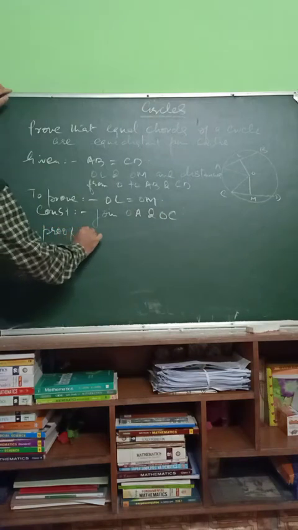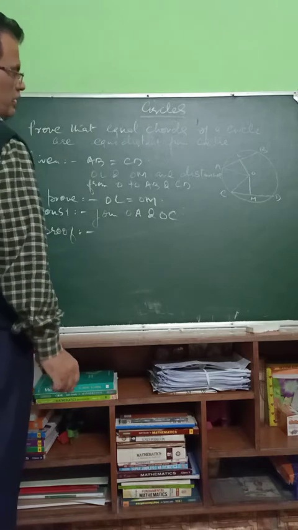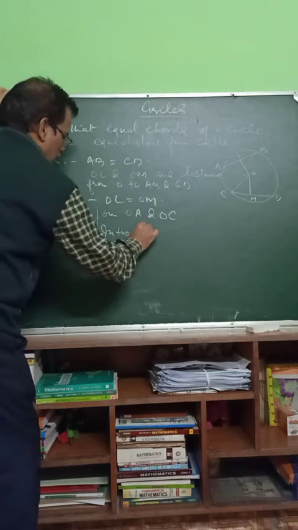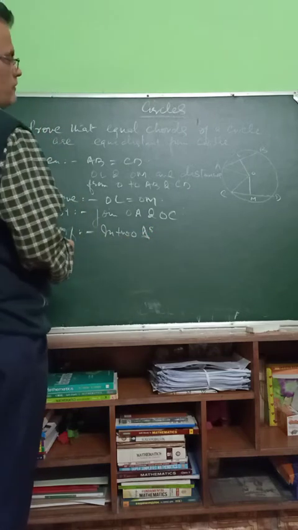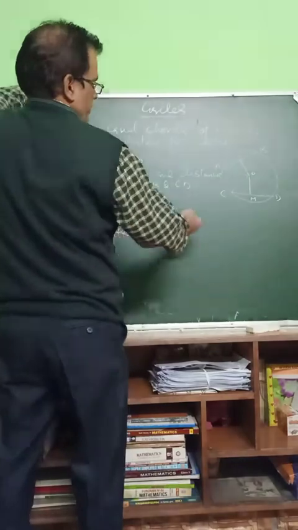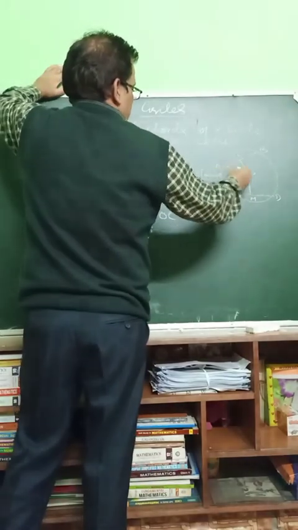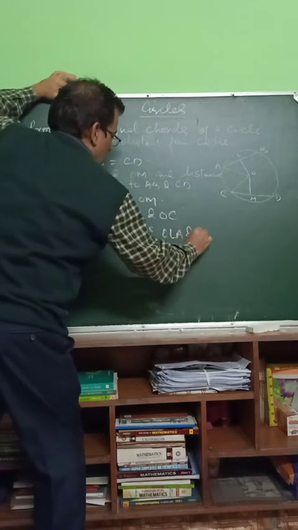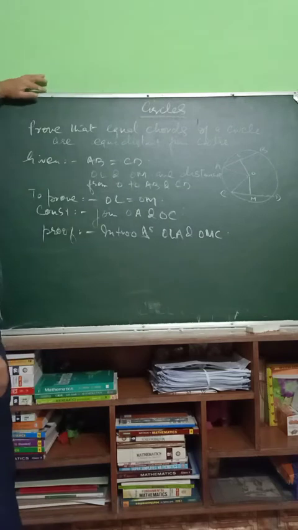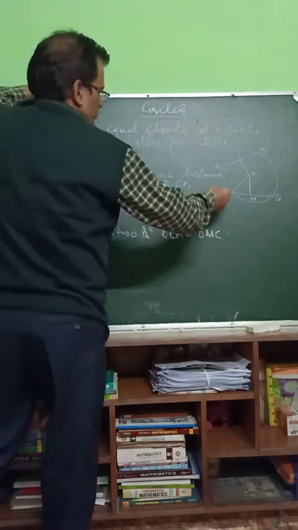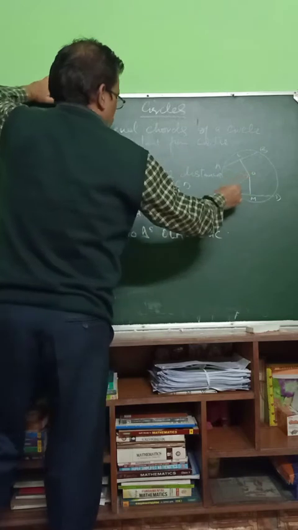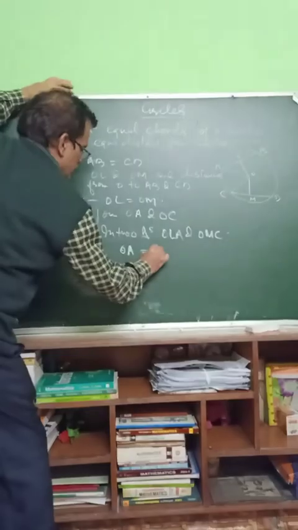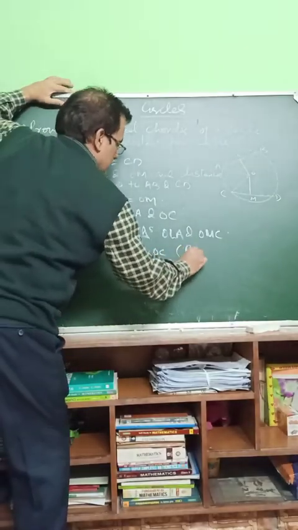Proof: in two triangles OLA and OMC, OA is equal to OC, radius of the circle.